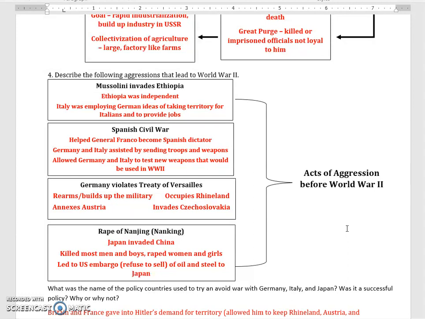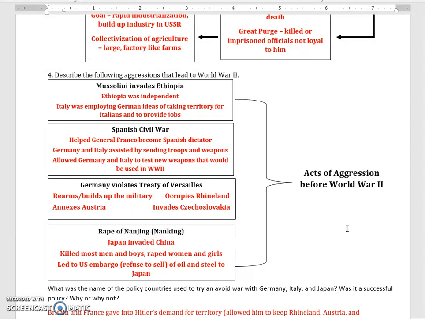The Spanish Civil War. This is what helped General Franco become the Spanish dictator. Hitler and Mussolini sent troops and weapons from Germany and Italy to help out. This allowed Germany and Italy to really test the weapons that they would then use in World War II.